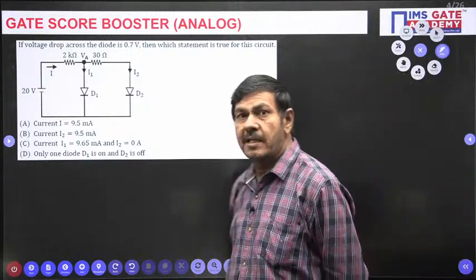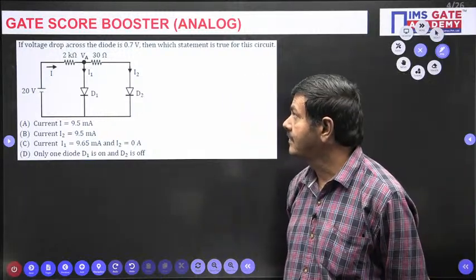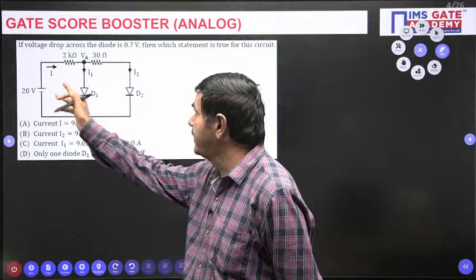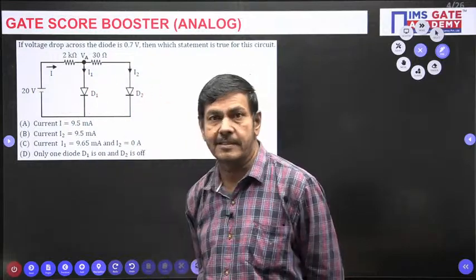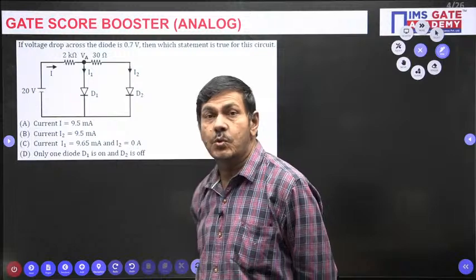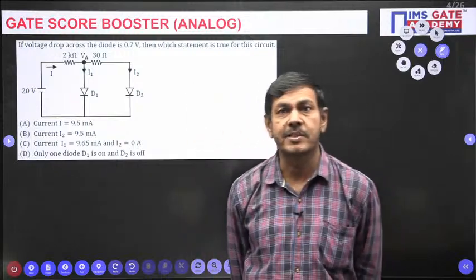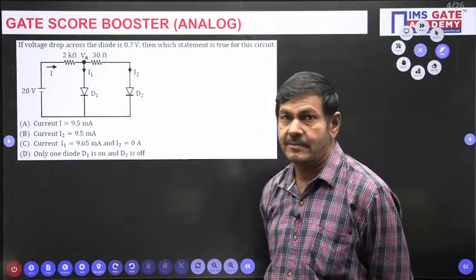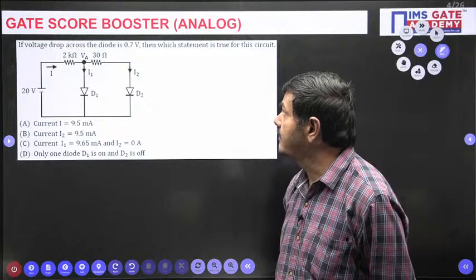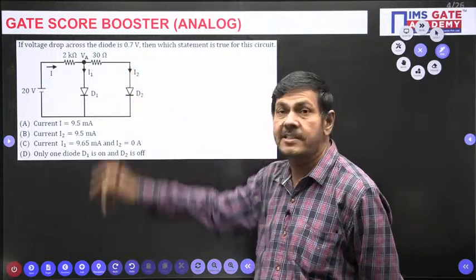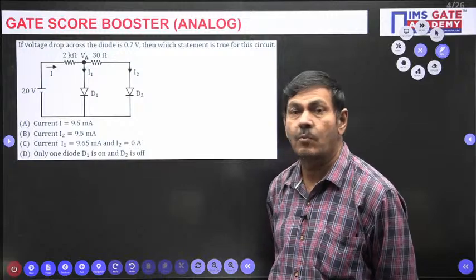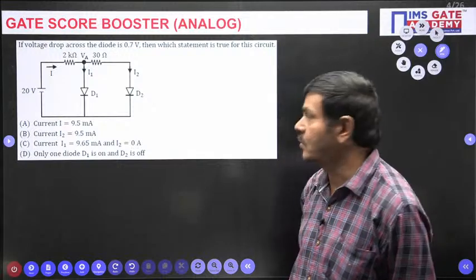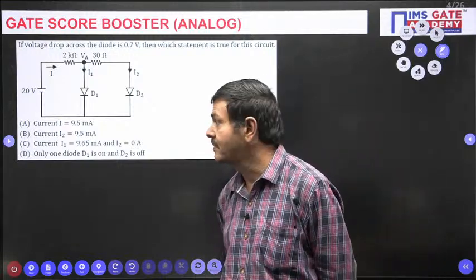Here the 2 diodes are given. The currents passing through each diode are also given. The supply current is nothing but I, and it is divided as I1 and I2 like this. Are these 2 diodes ideal or non-ideal? At first you check it from the given problem. They are not ideal. Why are they not ideal? The drop across each diode is given as 0.7 volt. On watching that 0.7 volt, you can come to the conclusion that those 2 are non-ideal diodes.